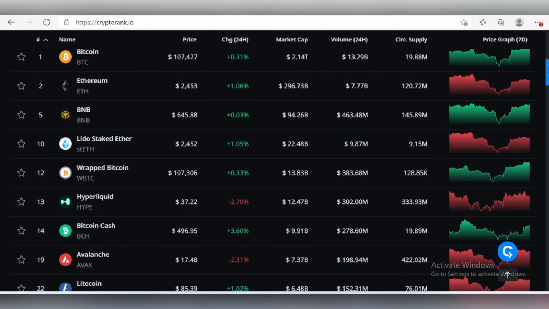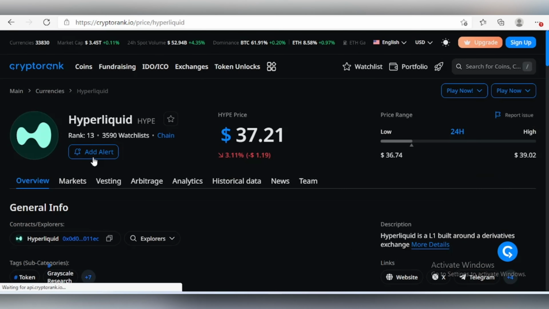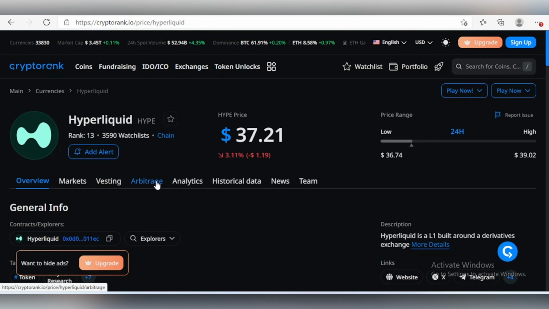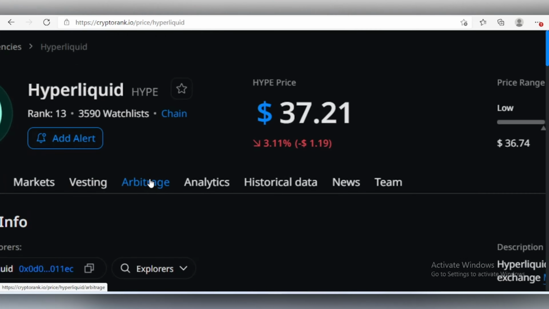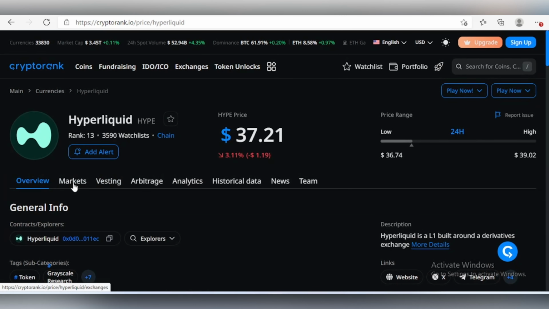Let's say you are interested in doing arbitrage with something like Hyperliquid. Let's go ahead and click on Hyperliquid. This is the specific page for Hyperliquid, and over here you can see different things. If you look properly, you're going to see something called arbitrage. They have the overview, market, vesting, arbitrage, analytics, historical data, news, and theme. If there is currently an arbitrage opportunity in Hyperliquid, it's going to show here, so let's click on this.